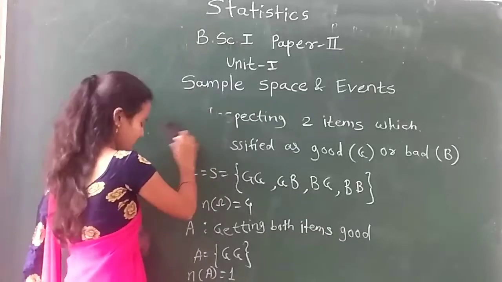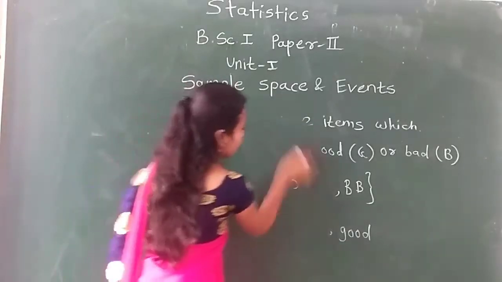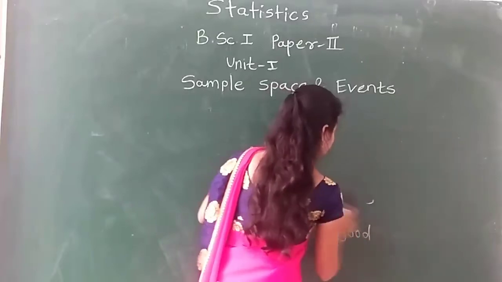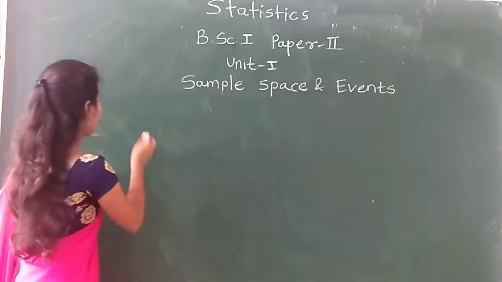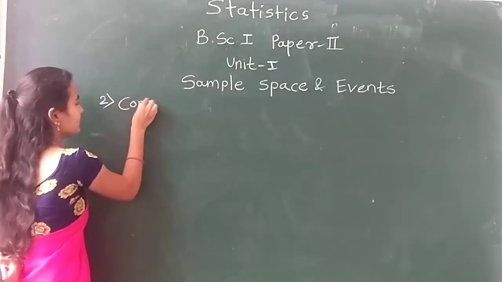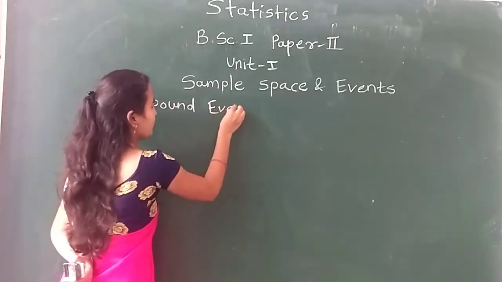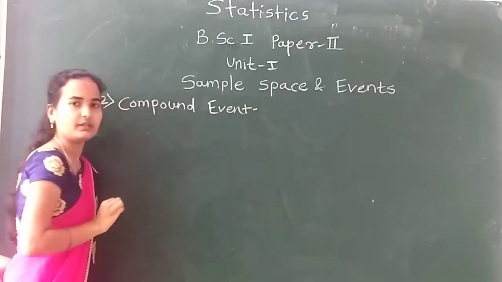Now see the second type of event. This was your first type of event. The second type of event is the compound event. What is a compound event?